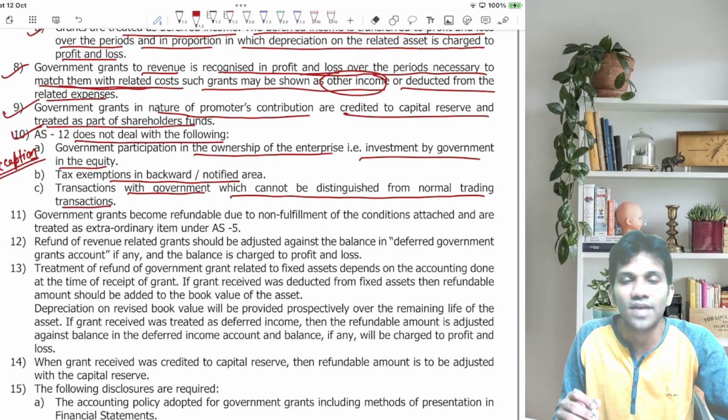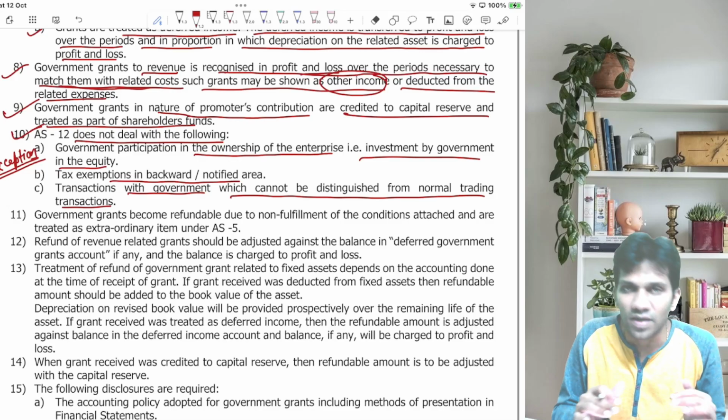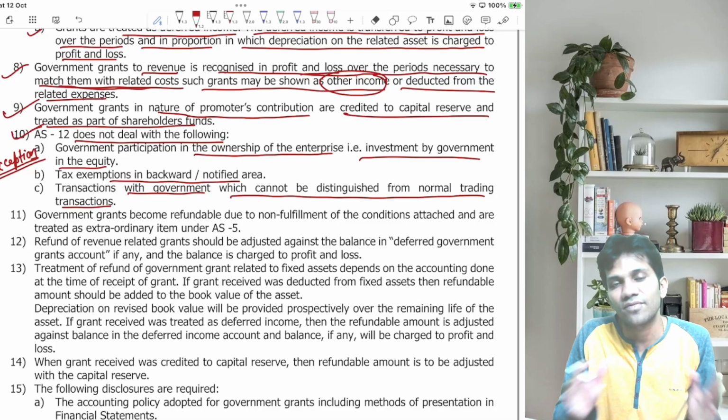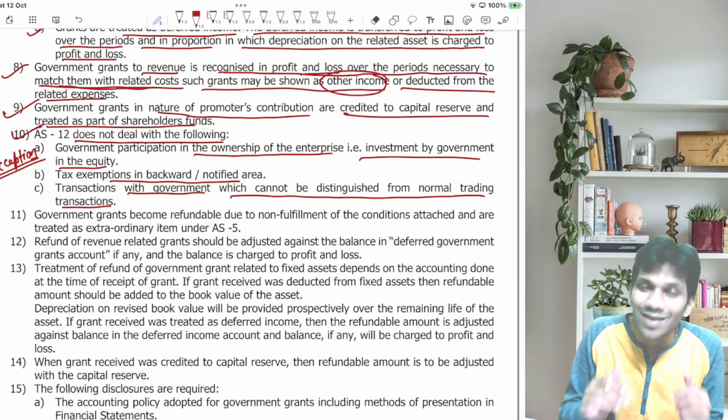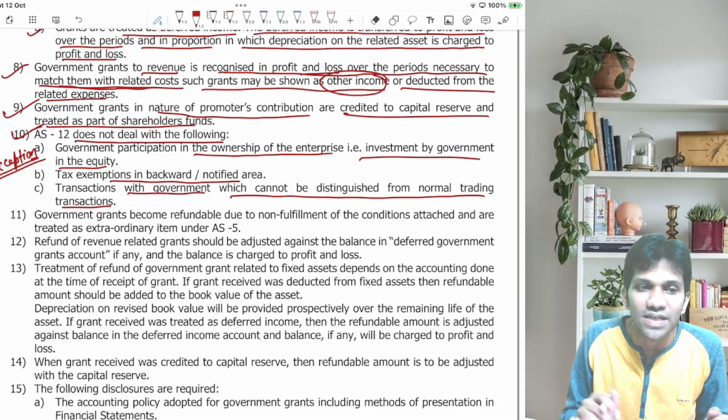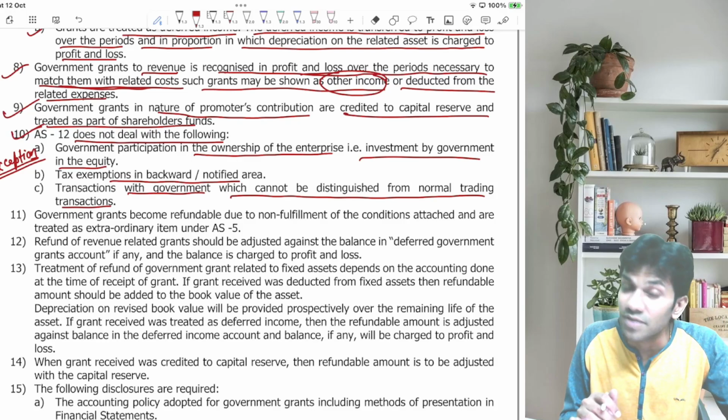Now, the first part of the AS we studied: the receipt of the grant, meaning what accounting treatments apply when a grant is received. Now the second half of the AS is: if we have received the grant but we have not fulfilled the conditions laid down by the government, then the grant becomes refundable.